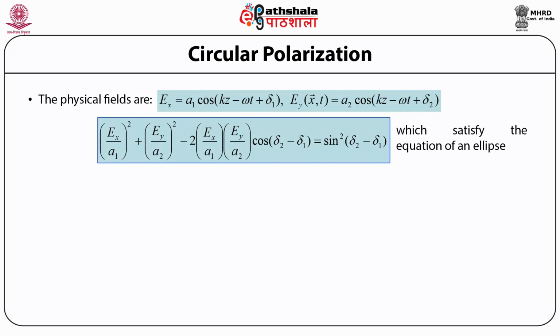So the physical fields are given by the real part of these complex fields and can be written as: the x component of the electric field, that is the real part of the electric field, is given by E subscript x equal to A subscript 1 times cos of wave number k times position z minus angular frequency omega times time t plus the phase delta subscript 1, while the y component of the physical field is given by E subscript y as a function of position z and time t equal to A subscript 2 times cos of bracket open the wave number k times position z minus angular frequency omega times time t plus the phase delta 2.